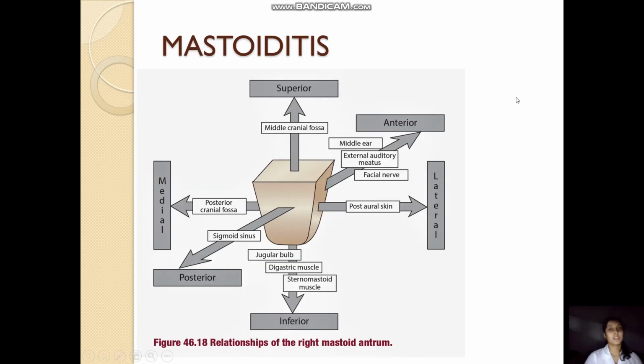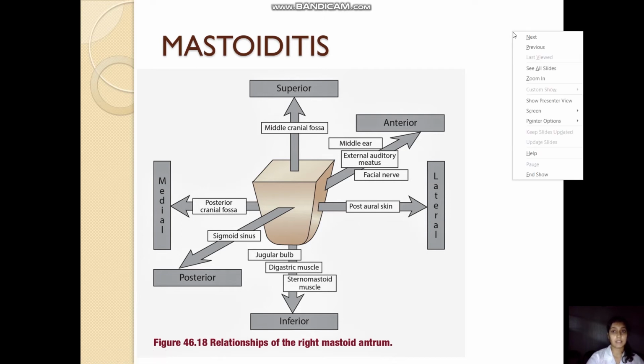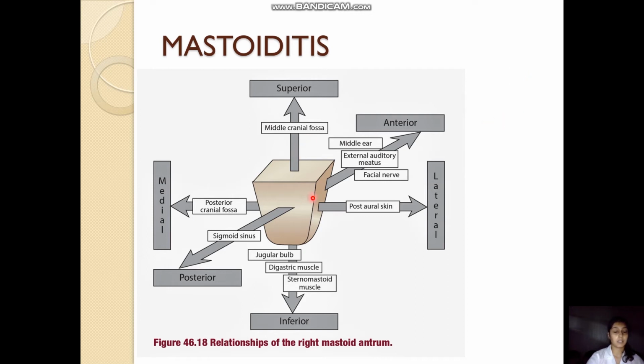Now talking about each type of the complication in detail. First we'll be learning about mastoiditis. Mastoid antrum is a very important landmark. It is important because the disease can spread from the middle ear cavity to the antrum region in the first place. It can be the first region to be involved outside the middle ear cavity in most cases, and from the mastoid antrum the disease can spread to the other areas outside the confines of the middle ear cleft as well. So here the relations of the mastoid antrum have been shown.